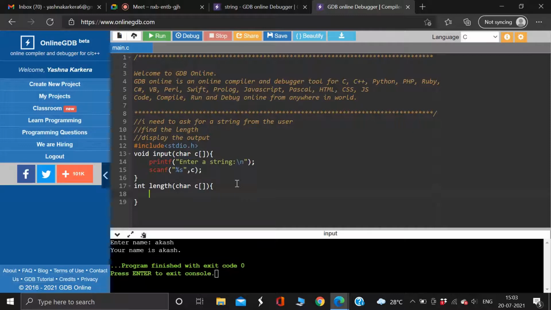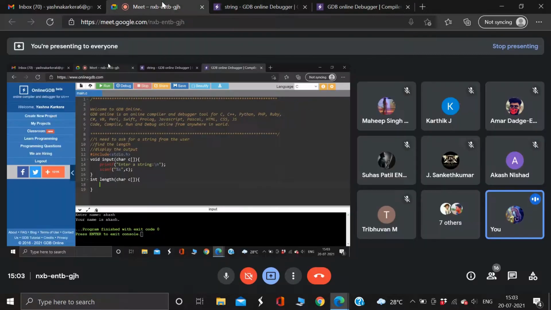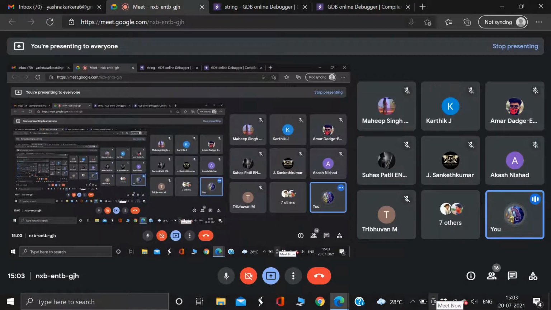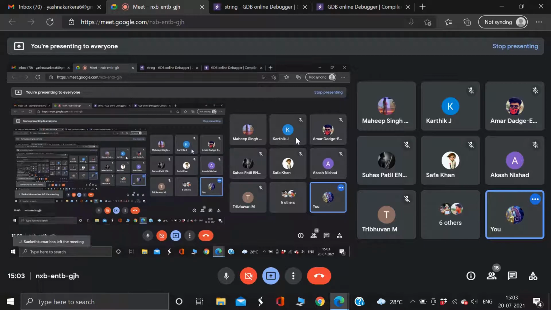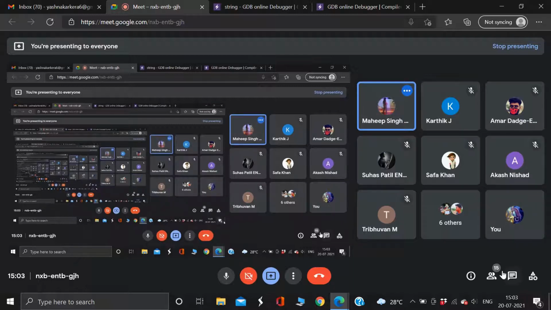First thing, can anyone revise the syntax? Can anyone say the syntax if they remember? Like a very brief description of the syntax. Even if you don't say the words properly, I need the message to come to me properly. Can anyone say the syntax of while loop? We discussed it yesterday. Anybody? Safa, you here?